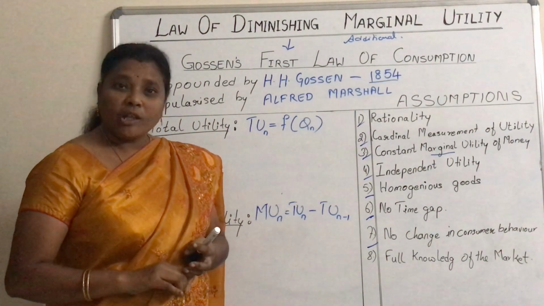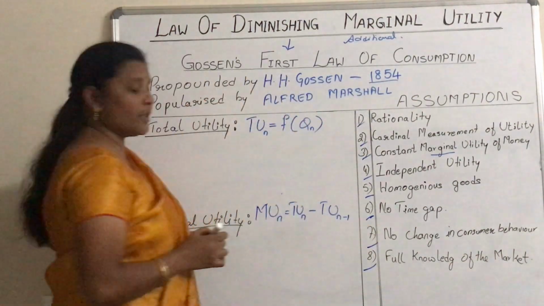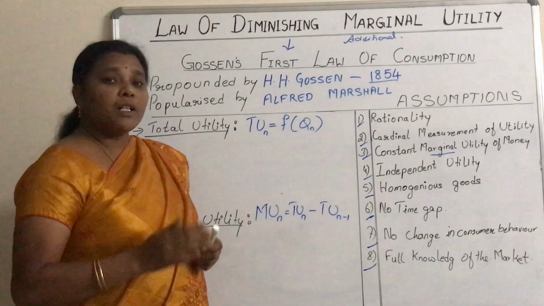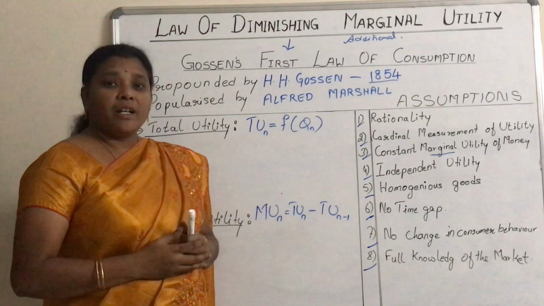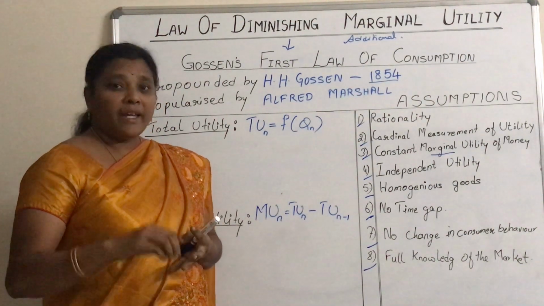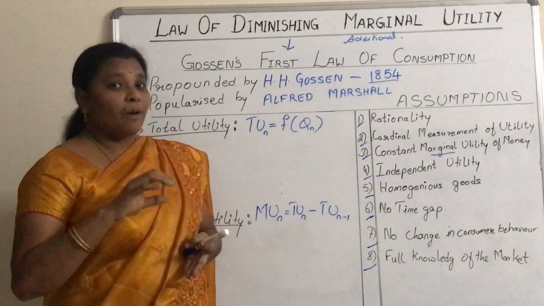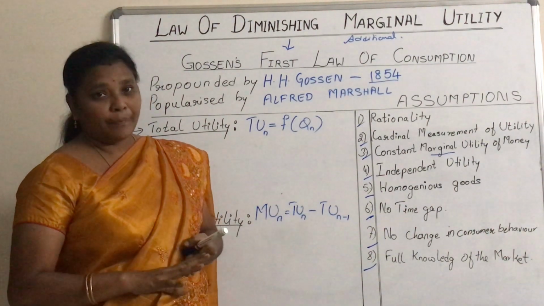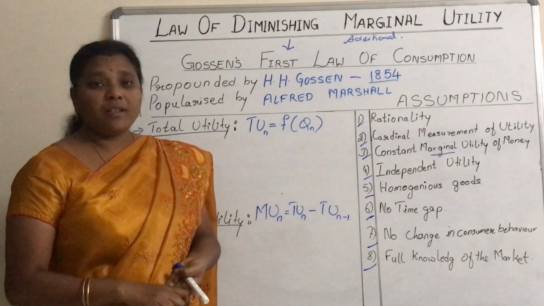It must remain constant. And the next assumption is full knowledge of the market. The consumer must have complete knowledge of the market. Complete knowledge means which commodity is available, at what quantity and what price. The consumer must have knowledge of all these categories. So these are the basic assumptions of the law of diminishing marginal utility.